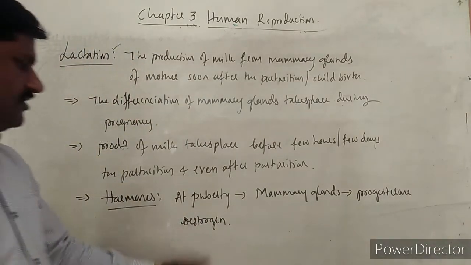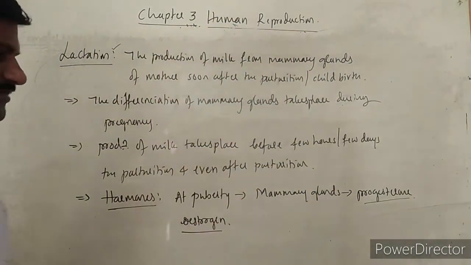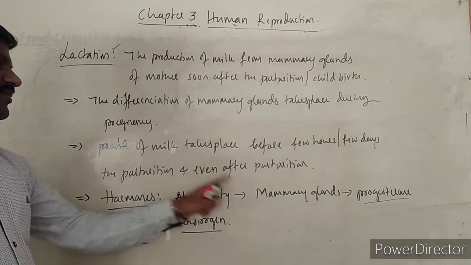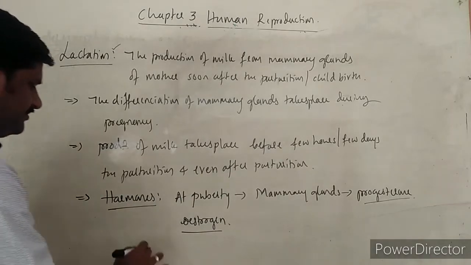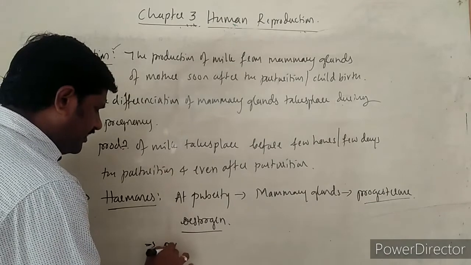Estrogen as well as progesterone are the main hormones which play important role in development of this mammary glands in female. And after this one, the production of the milk takes place.